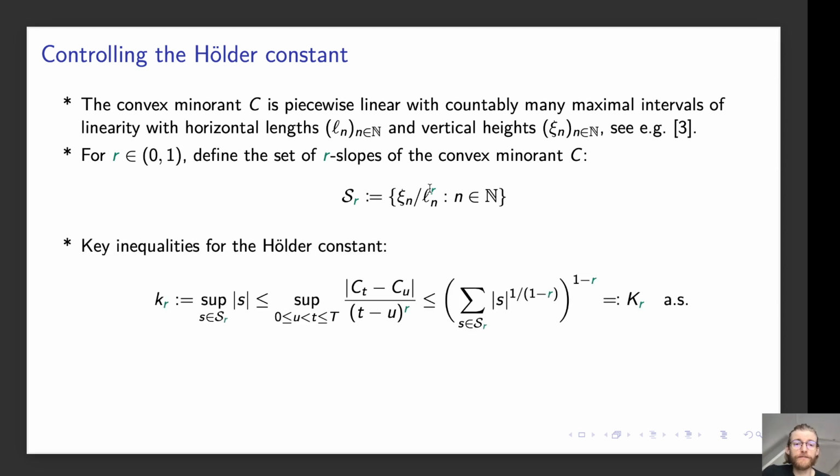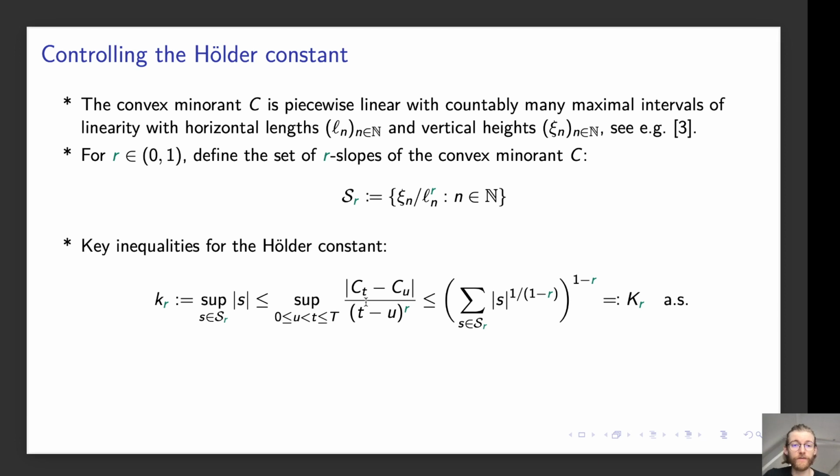However, note as well that C might be locally r-Hölder continuous on the open interval (0, t), and it need not be Hölder continuous on the closed interval between 0 and t. And this is because 0 and t are not endpoints of maximal intervals of linearity, because x is of infinite variation.